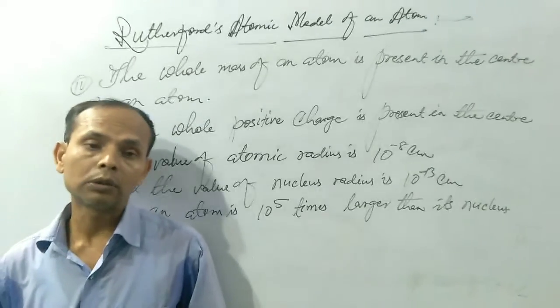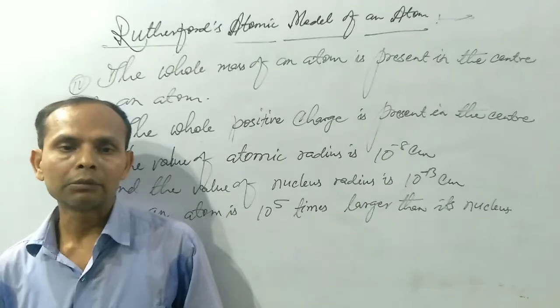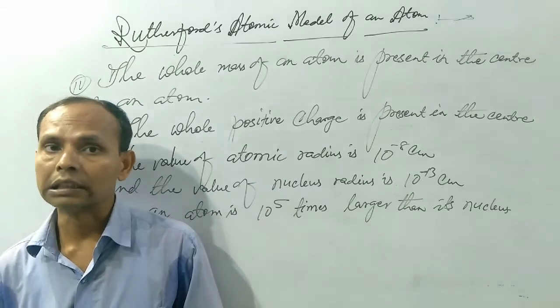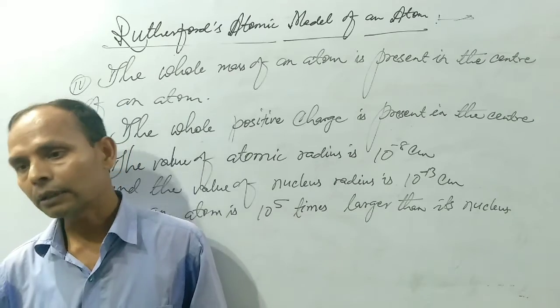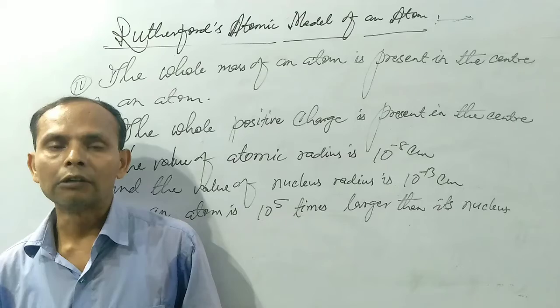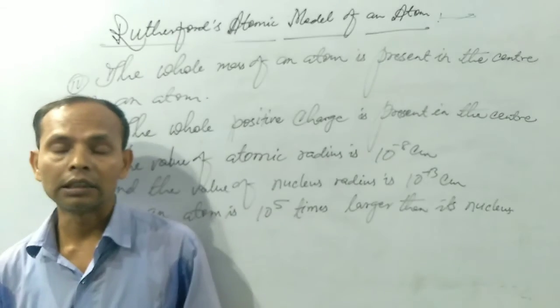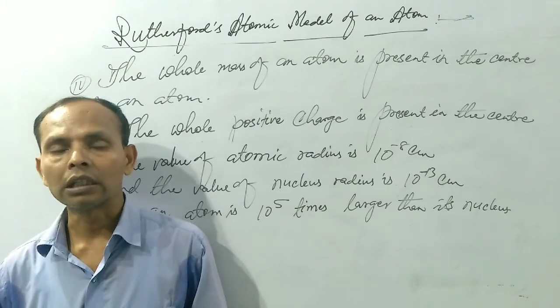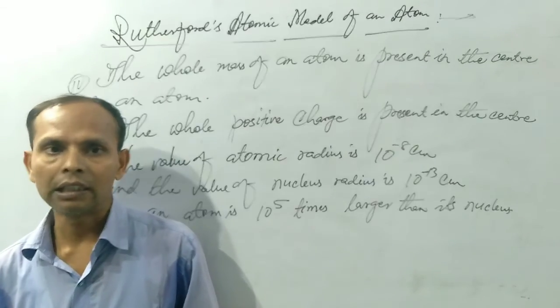So Rutherford's atomic model is unstable, and the stability of the atom cannot be explained by Ernest Rutherford. Another defect is that Rutherford's atomic model does not explain the hydrogen spectrum, and third, it cannot explain the maximum number of electrons present in any orbit.